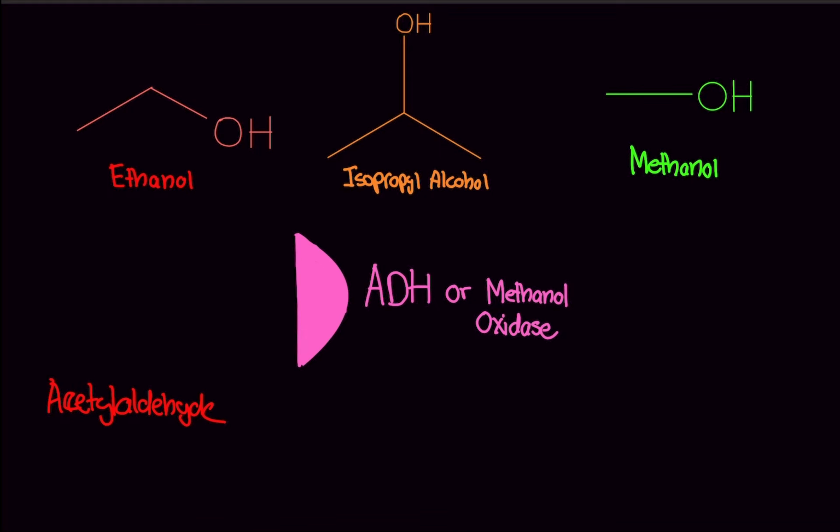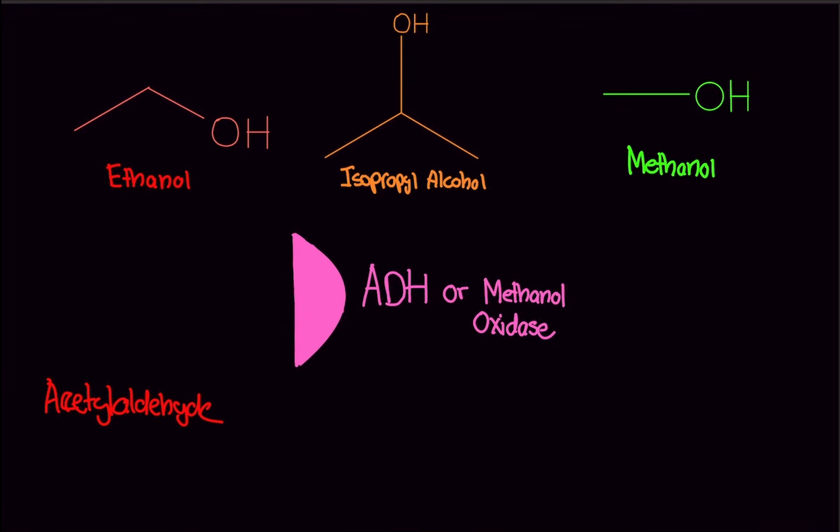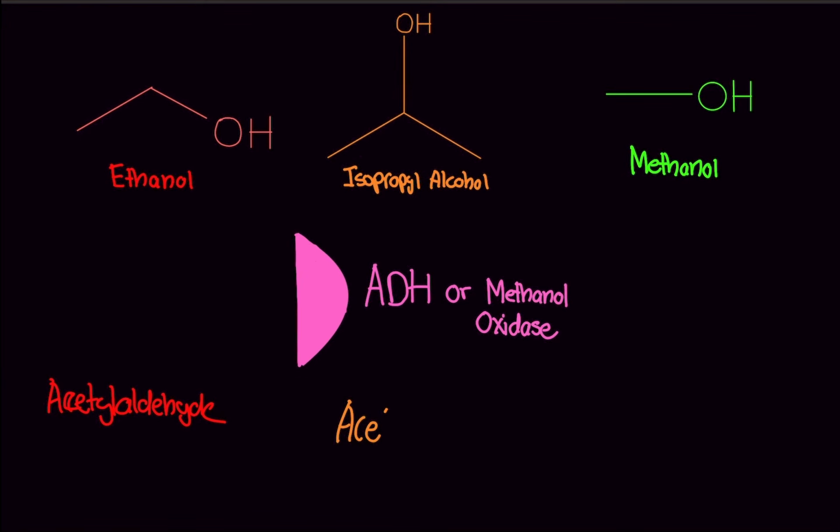Isopropyl alcohol, if you were to consume isopropyl alcohol, ADH would do its thing and it would turn into acetone. Acetone is what we use to clean surfaces, especially in the lab. If you ever take an organic chemistry lab or a general chemistry lab, you'll see bottles of acetone there to clean surfaces. That's what it's used for.